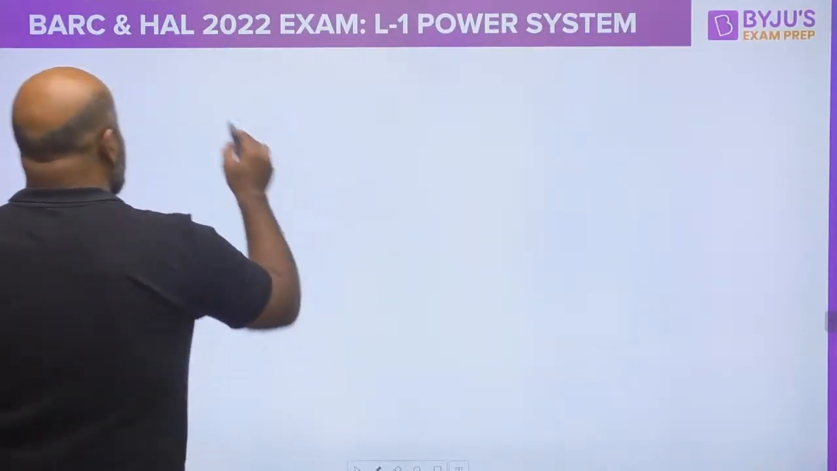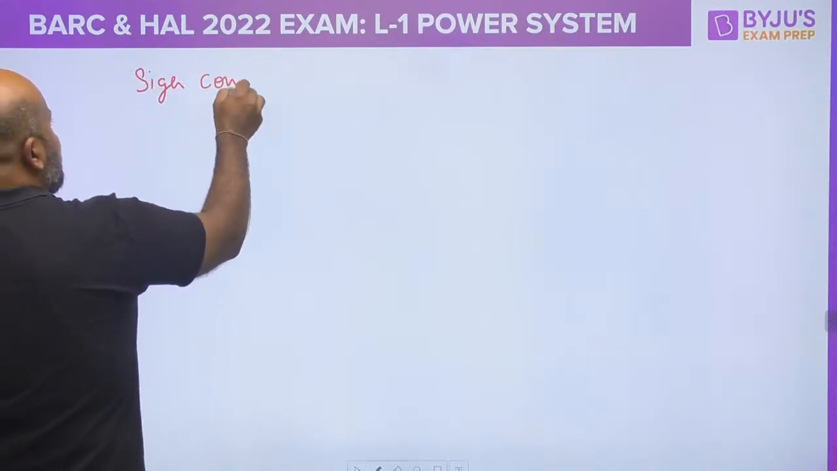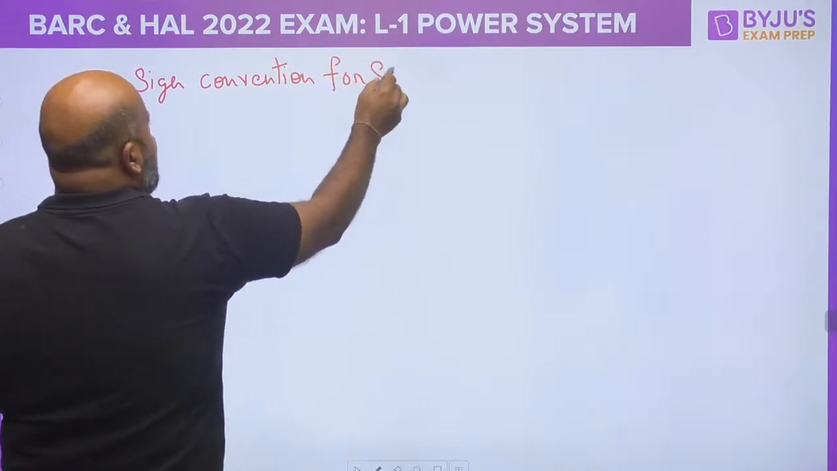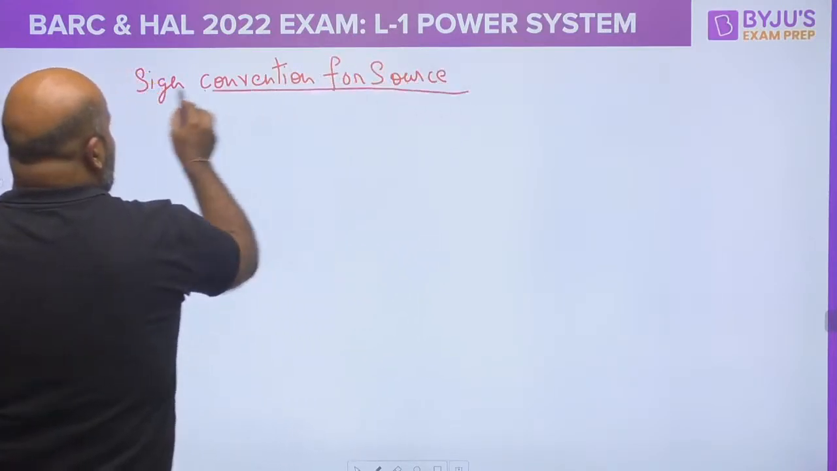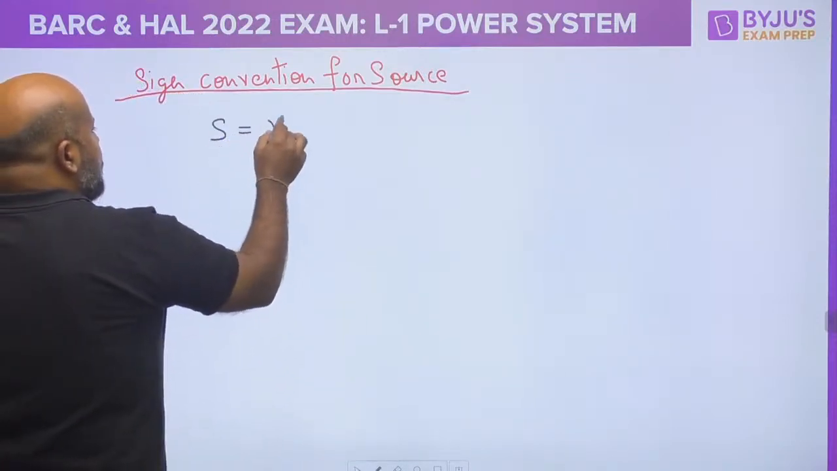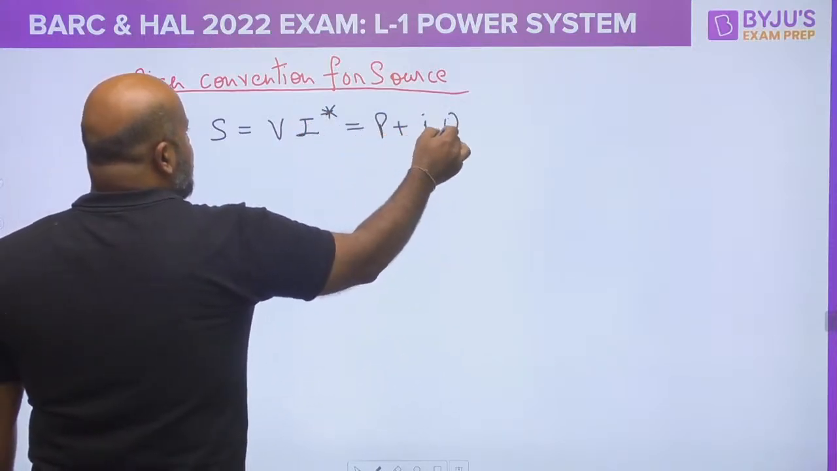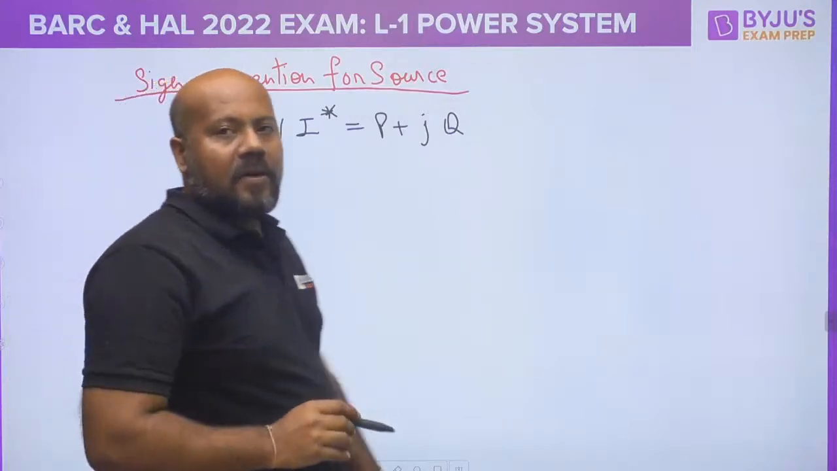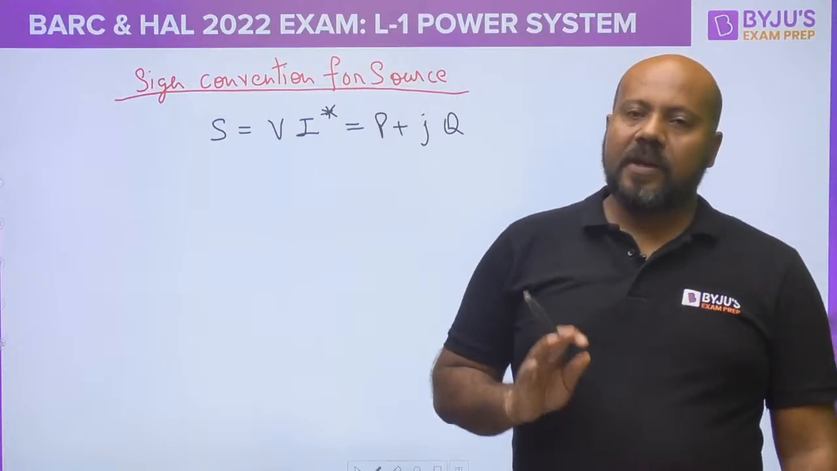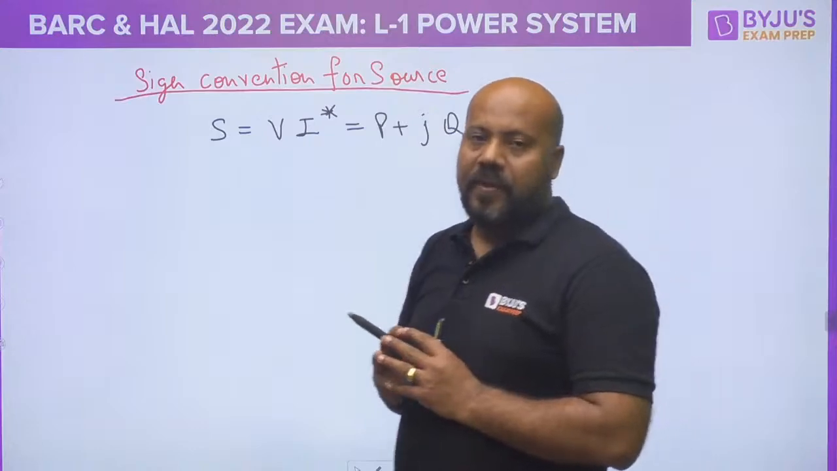What is the sign convention for the source? The sign convention for the source says that if you write the complex power as V I complex conjugate, which you can write as P plus jQ, and if you are writing the voltage and current in the polar form, then you write the complex power as voltage multiplied by the complex conjugate of the current.